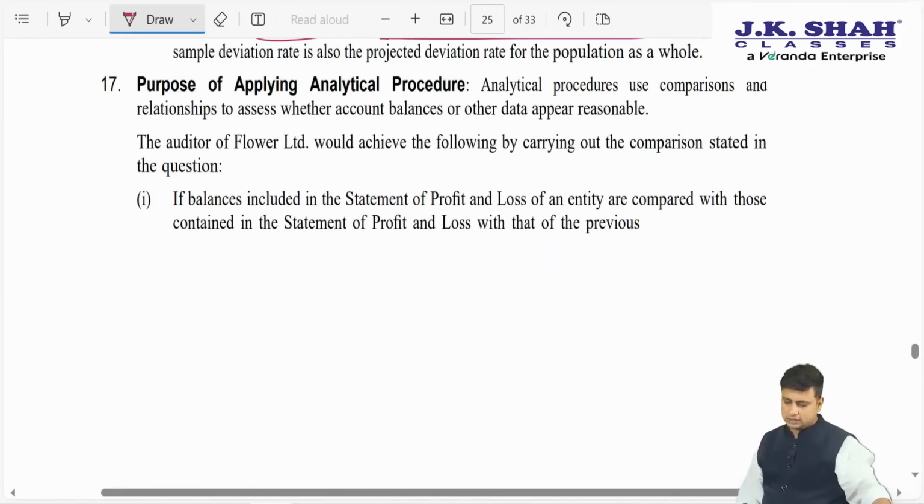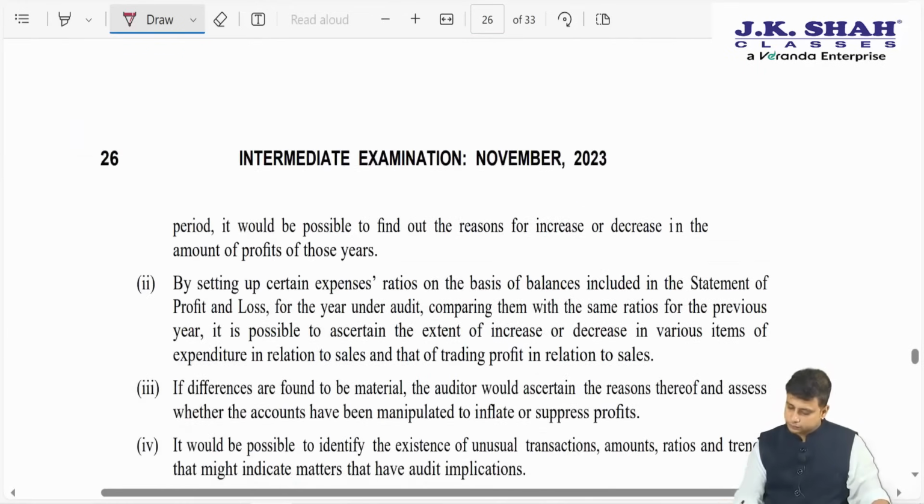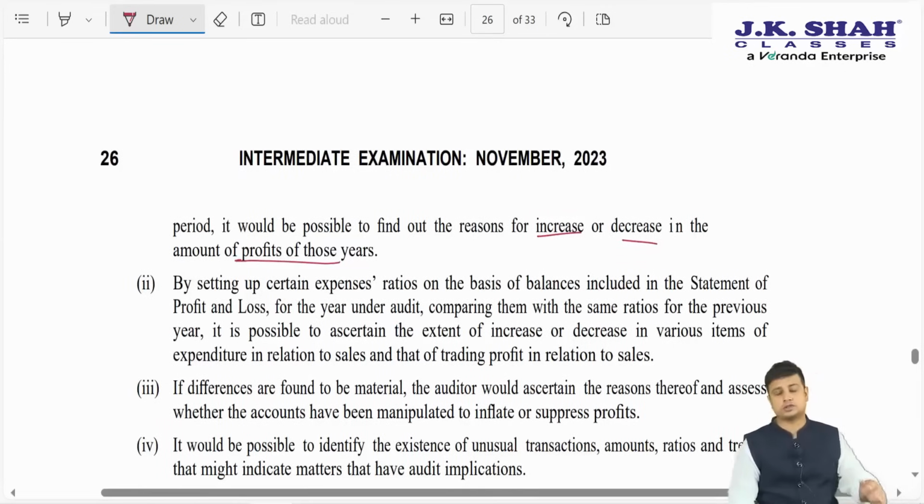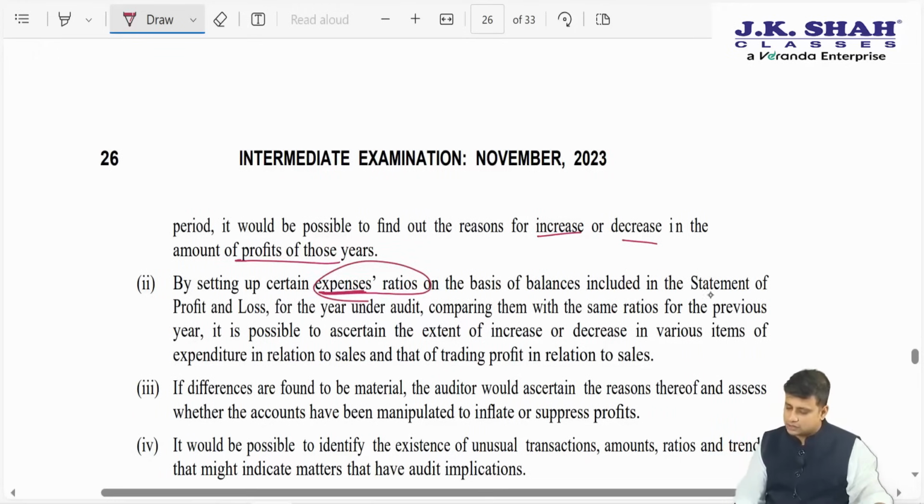What they are trying to say is, if the balances included in the statement of P&L of an entity are compared with those of the P&L of the previous year, it would be possible to find out reasons for the increase or decrease in the amount of profit of those years. So we'll be able to understand why there have been changes, whether there was a change in the expenses and everything. Secondly, setting up certain expense ratios on the basis of balances included in the statement of P&L for the year and comparing the same with the ratios of the previous year, it is possible to ascertain the extent of increase or decrease in the various items of expenditure.